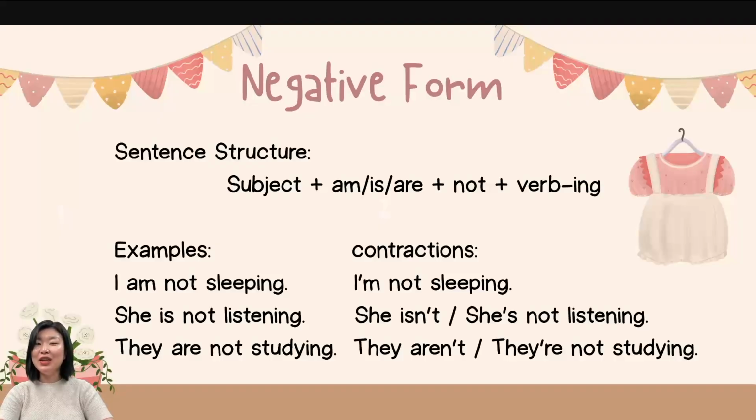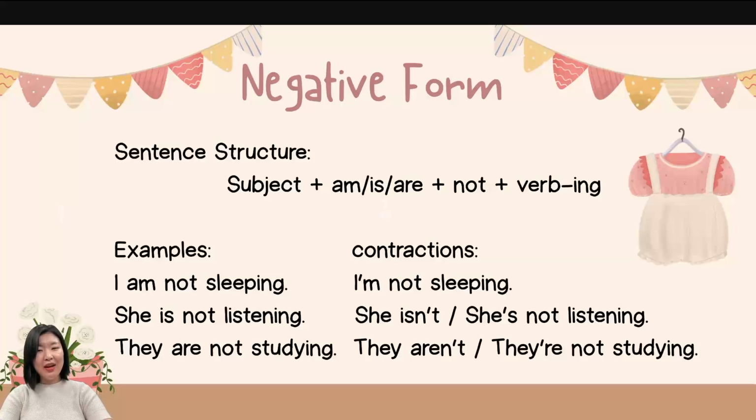of the present continuous tense. First, write your subject, and then am, is, are, depending on what subject you use, and add not, and then verb plus ing. For example, I am not sleeping. She is not listening. They are not studying.